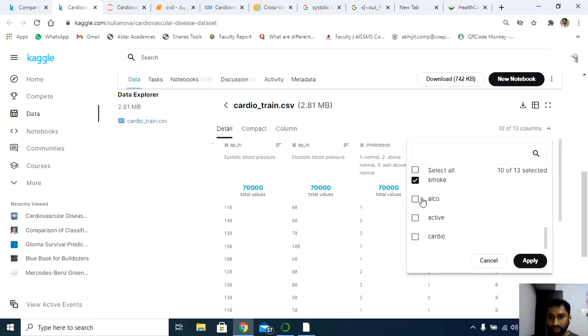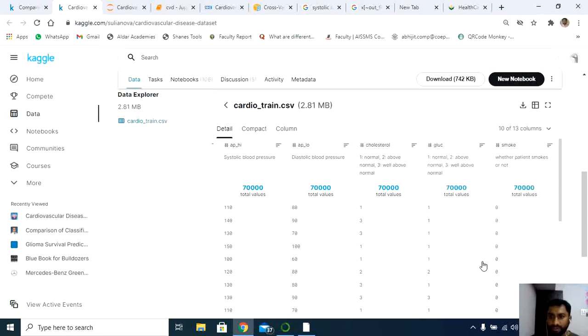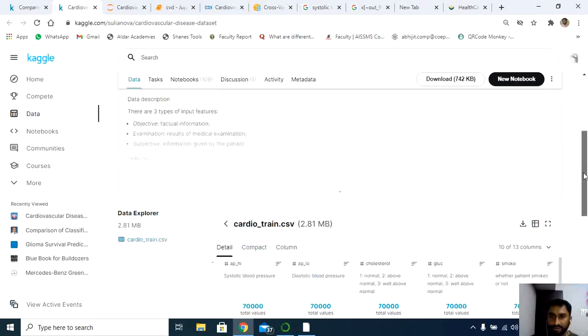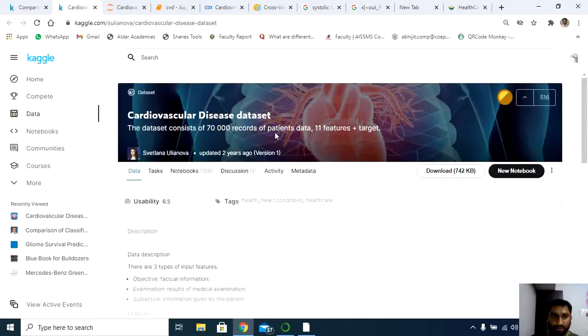Along with this one, alcohol also we have, active also we have. We'll try to discuss this one. What I have done, I have directly downloaded this data set from this link. Okay, cardiovascular disease data set. So next is what I have done.